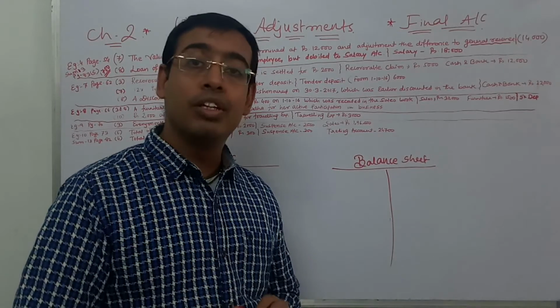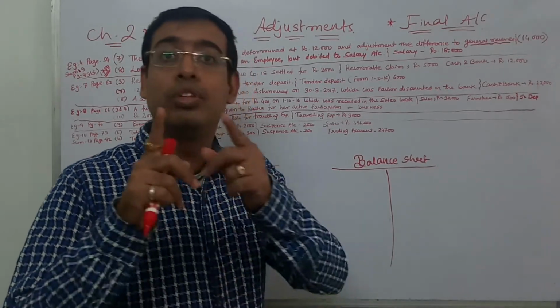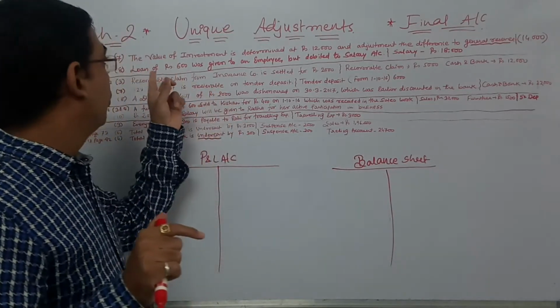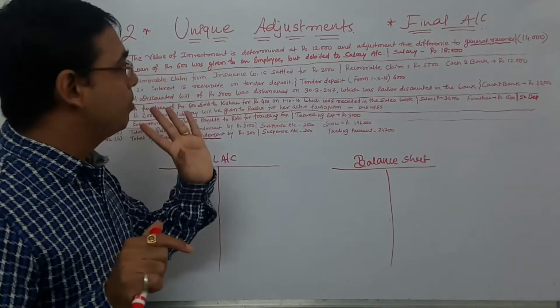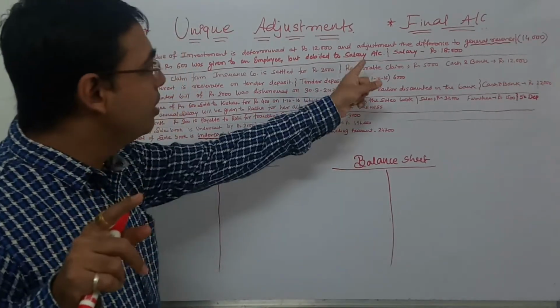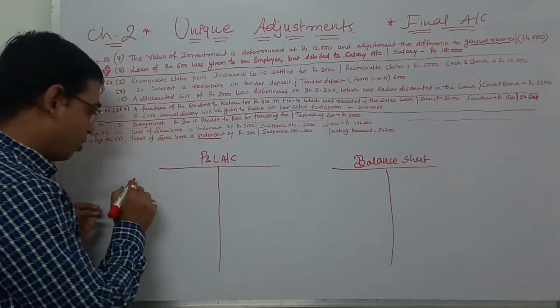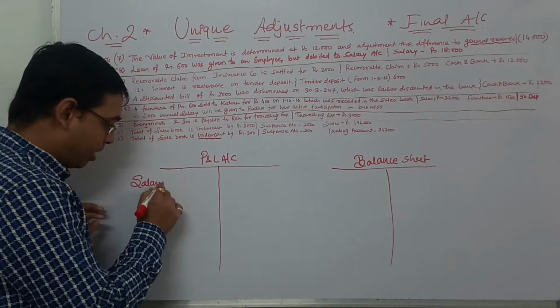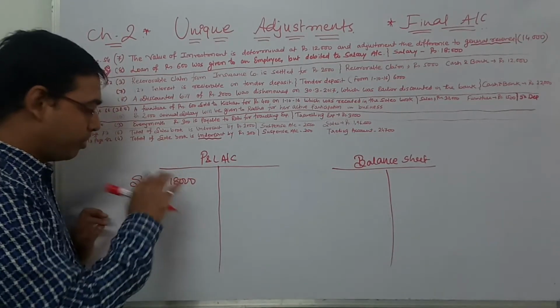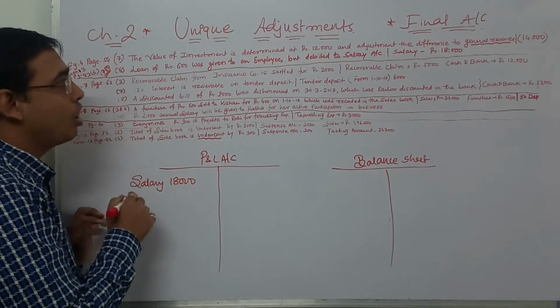What is it? And what is the golden rule of this? Do the right. Loan of 600 was given to an employee but debited to salary account, so it was wrong. They have debited the salary account wrongly. So from the salary account you have to do the right. That means you have to subtract it from here because it was wrong.